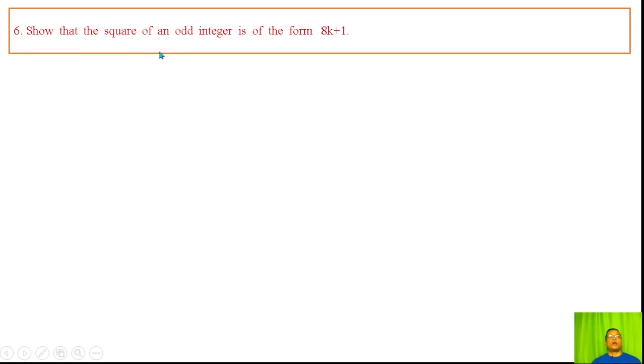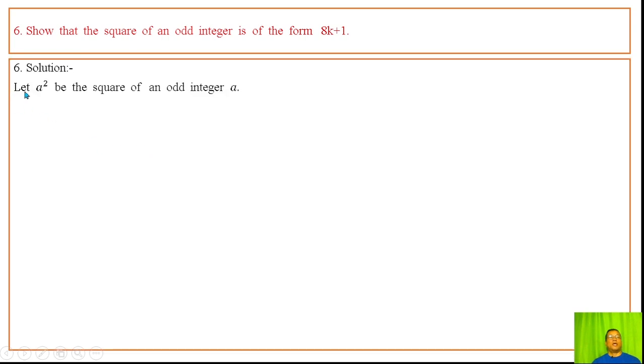So that the square of an odd integer is of the form 8k plus 1. Odd integer amagi square si 8k plus 1 gi form da thamanga mi utlu haibani. Let a square be the square of an odd integer a. A square si odd integer a gi square ne. The odd integer a is of the form 4q plus 1 or 4q minus 1. Odd integer a asi 4q plus 1 natraga 4q minus 1 form da thambayai.